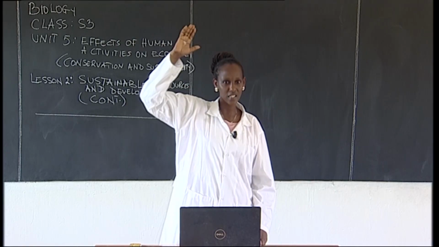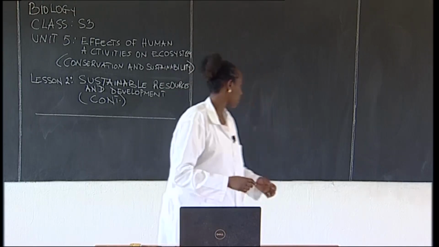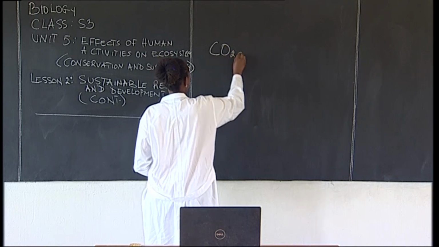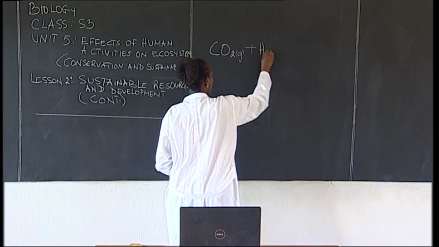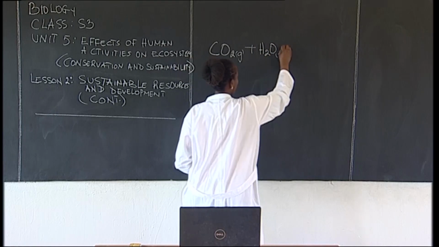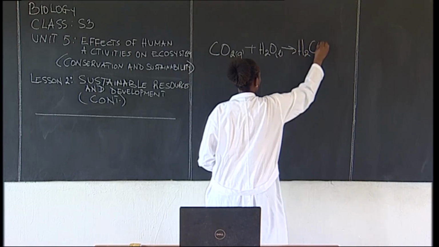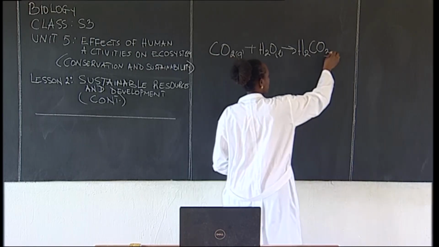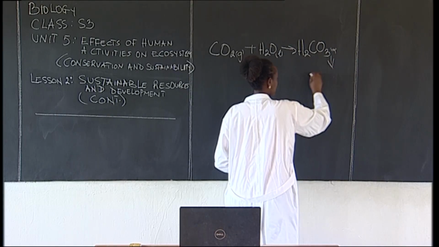when it reaches the atmosphere, reacts with, this is the equation, carbon dioxide, gas, plus water, that is liquid. In the atmosphere, it will give you carbonic acid or carbonic rain. All right? This is carbonic rain. So the rain that will come down on the ground,